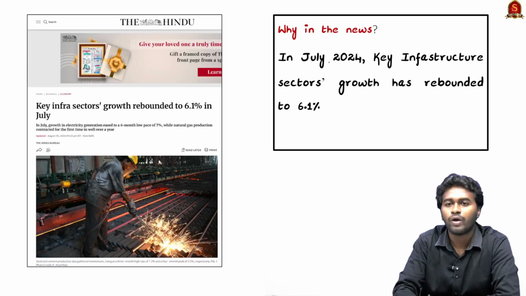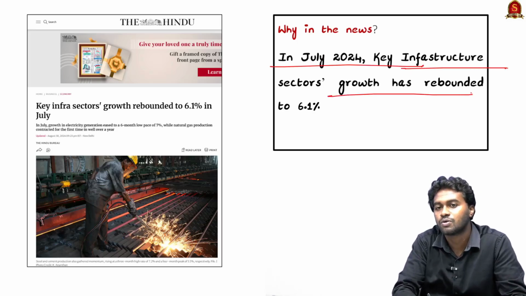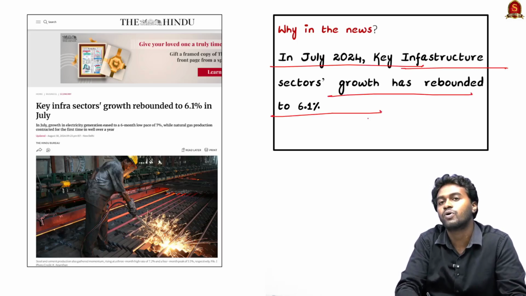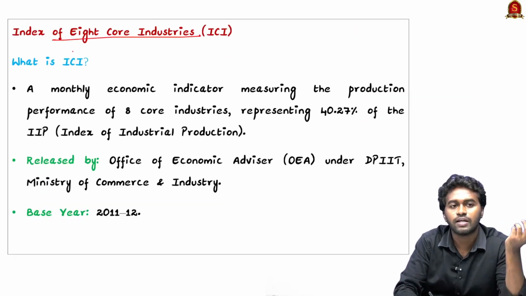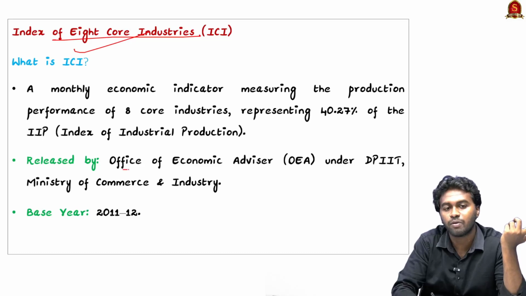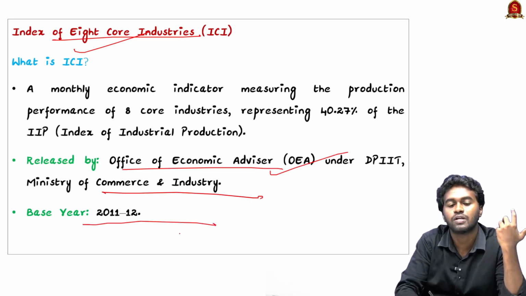So why are we discussing this? Because in July 2024, the key infrastructure sector's growth rebounded to 6.1% in India. Here you can see the Index of 8 Core Industries. It is prepared by the Office of the Economic Adviser under the Ministry of Commerce and Industry, and the base year for the preparation is 2011-12.